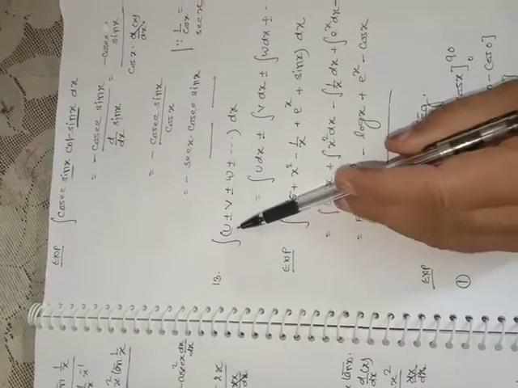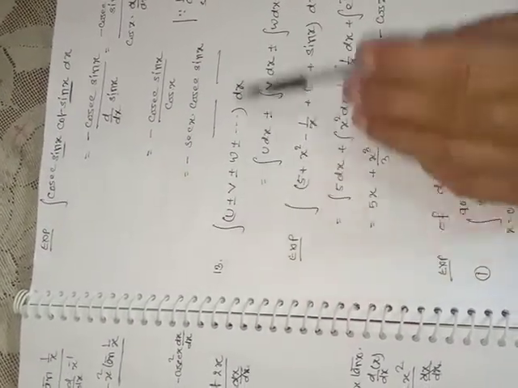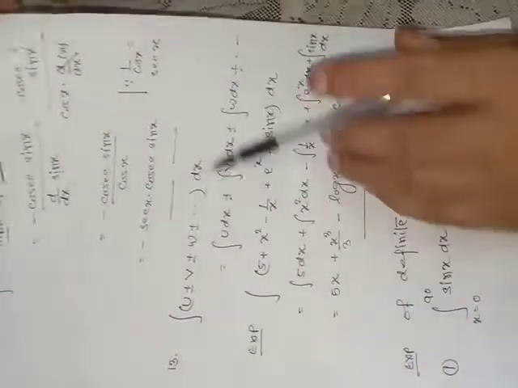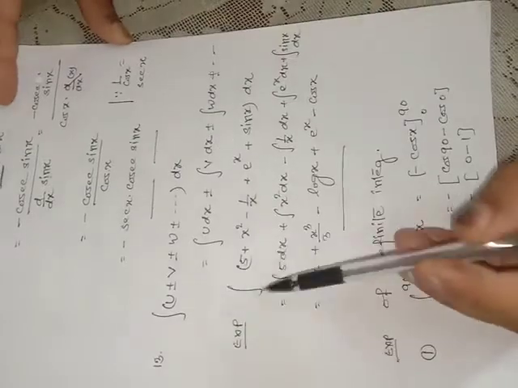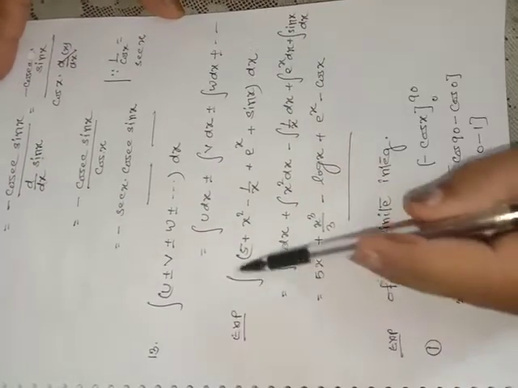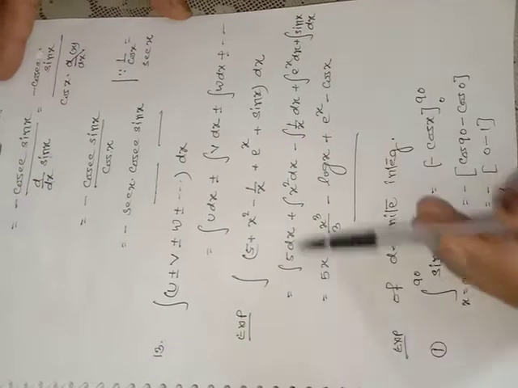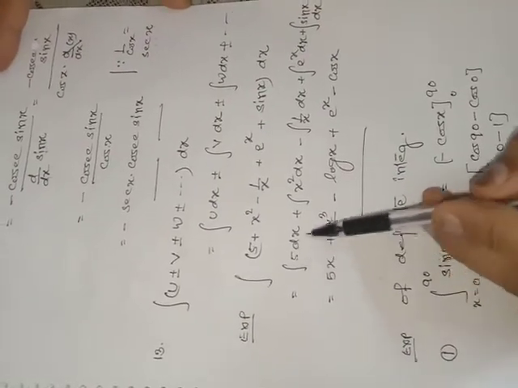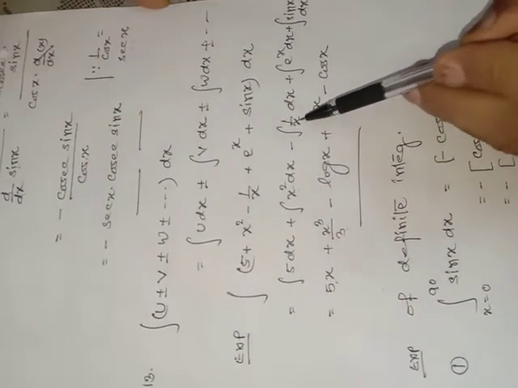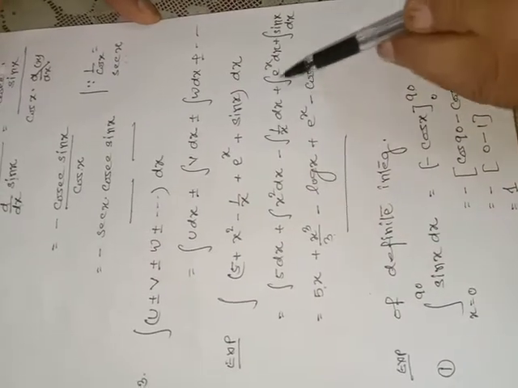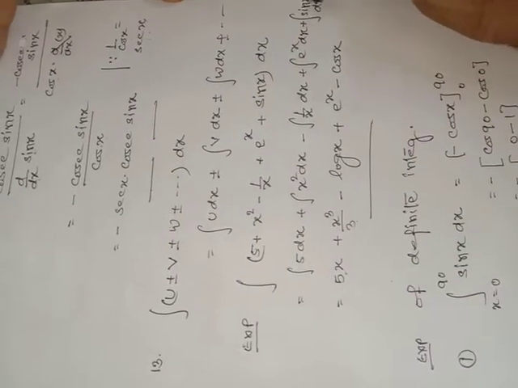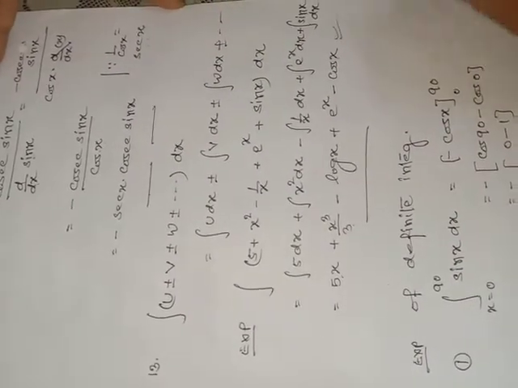Suppose the function is given in the form of sum or difference of various variables or constants, whatever it is, u plus minus v plus minus w and so on. Then the integration sign gets distributed over each term. Let us take an example: 5 plus x square minus 1 upon x plus e to the power x plus sin x dx. First the integration sign gets distributed over each term. Integration of 5 dx, as you know, is 5x. Integration of x square is x cube by 3, minus integration of 1 upon x, which is log x, plus integration of e to the power x, which remains e to the power x, already discussed earlier, plus integration of sin x, which is minus cos x.